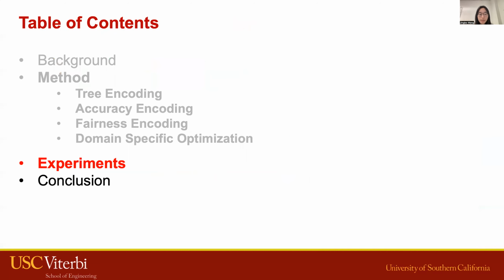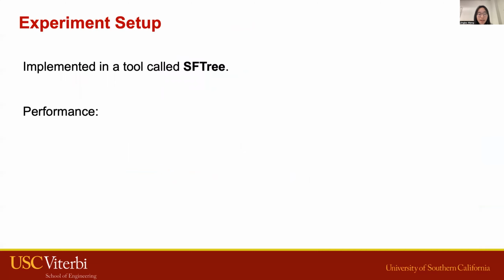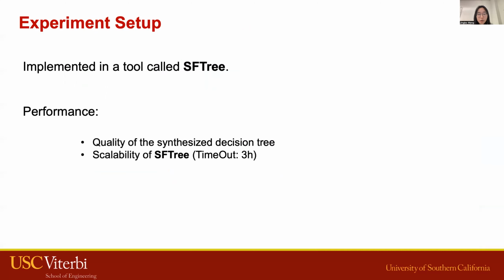Now we will talk about the experiments. We have implemented our algorithm in a tool called SF-Tree, where we focus on evaluating two aspects of its performance. First, we evaluate the quality of this tree, which consists of the fairness and accuracy metrics. Second, we evaluate its scalability.